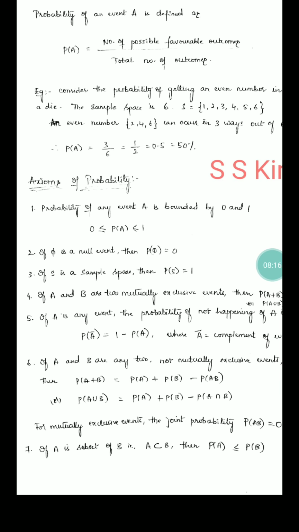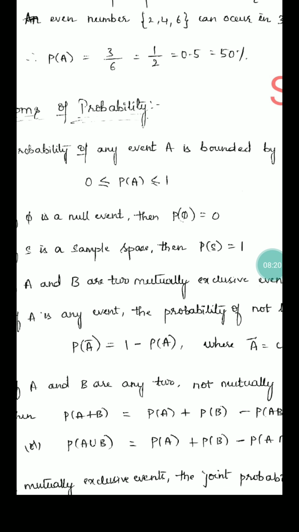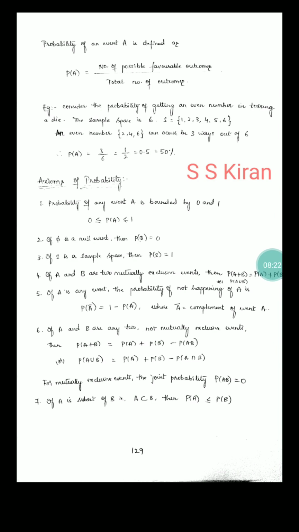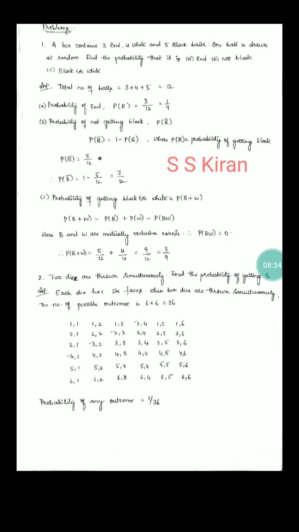These are all basics. No need to worry if you cannot understand. Right. Then probability of A bar is 1 minus P of A. Then probability of A union B is equal to probability of A plus probability of B minus probability of A intersection B. Okay. These are all some conditions. Okay. A subset of B. Right. Problems. Just read and observe some problems.